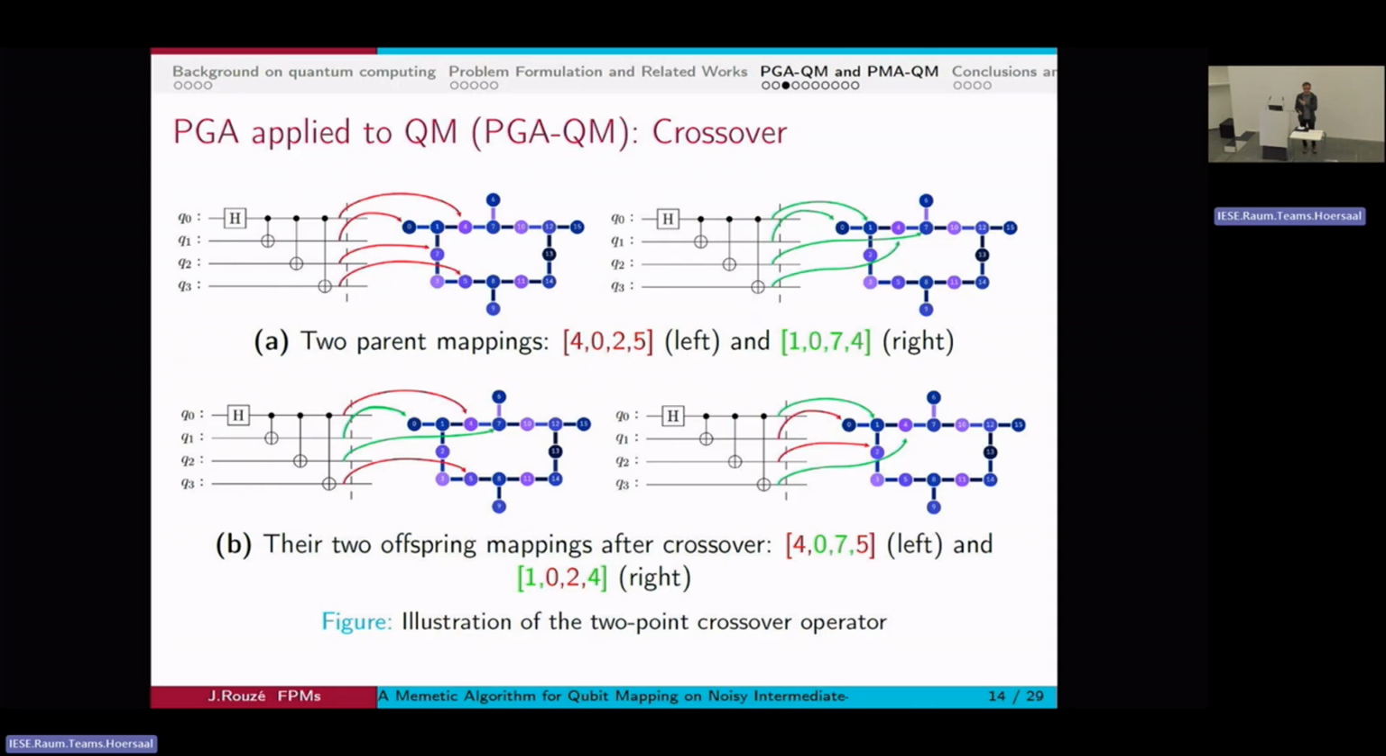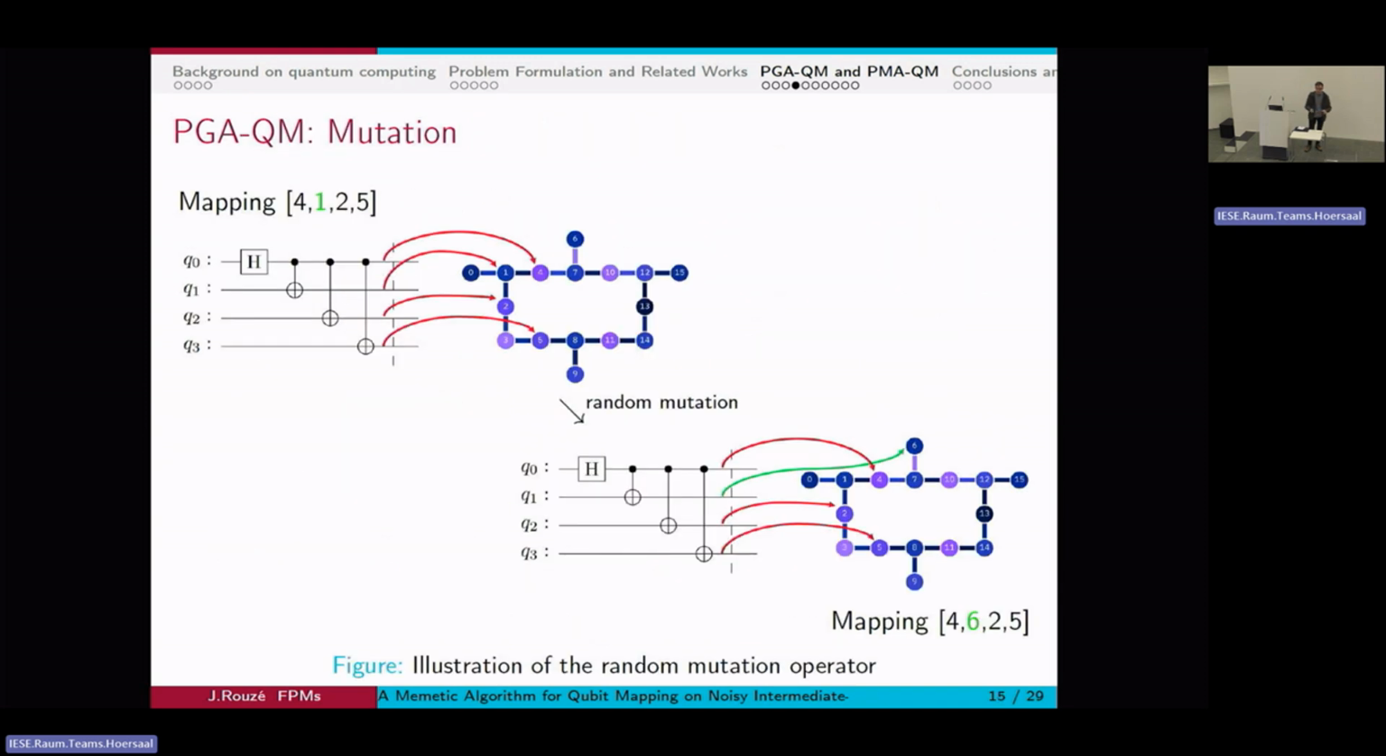This is a problem because I can have a 0 twice in a mapping, so I would need to repair the offspring. This is something that I'm hiding here, but there's a bit of work. We also have the mutation. Again, it's a very generic operator. We don't spend too much time on it. It's just a random reassignment of some qubits.